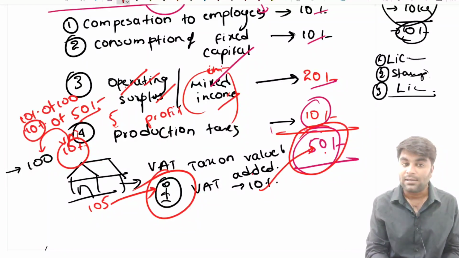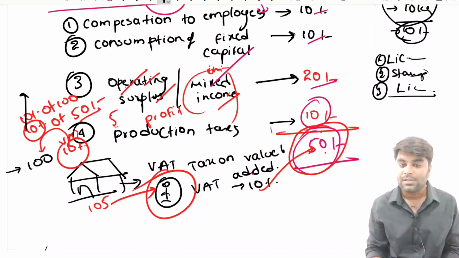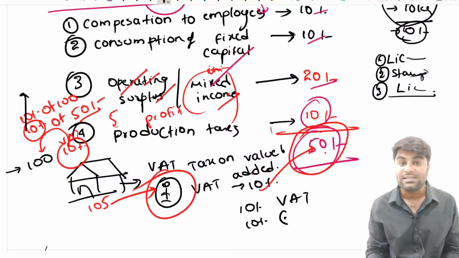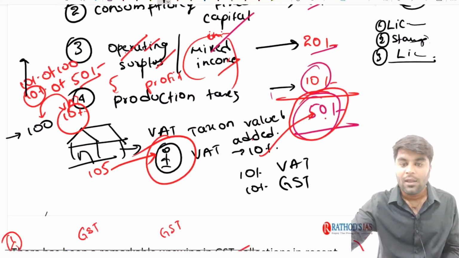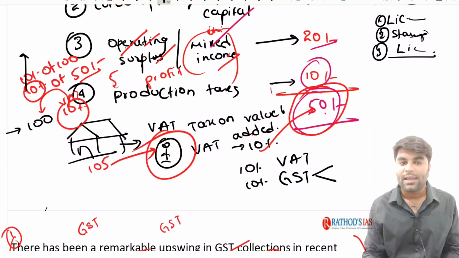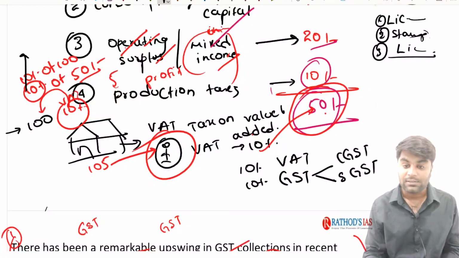Now just consider this 10% VAT as 10% GST. Right? You all know that GST is a dual tax, CGST and SGST. See, CGST might be 5% and SGST might be 5%.